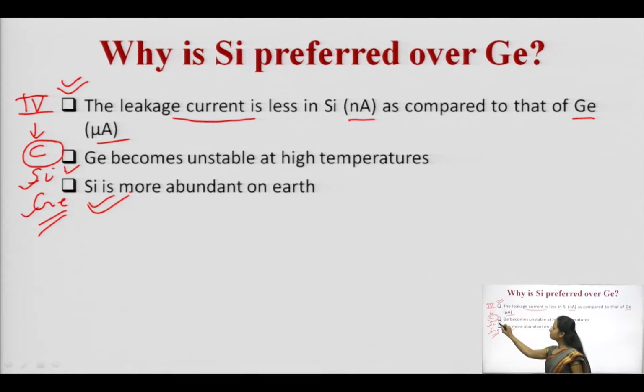And one factor is the disadvantage for germanium. Germanium becomes unstable at high temperatures. So, if there is a variation of even a small temperature, its behavior looks unstable. It means if we are using germanium for the fabrication of devices, their characteristics and behavior will not be very stable because of its unstable nature. So, these are the three important factors because of which silicon is preferred over germanium.